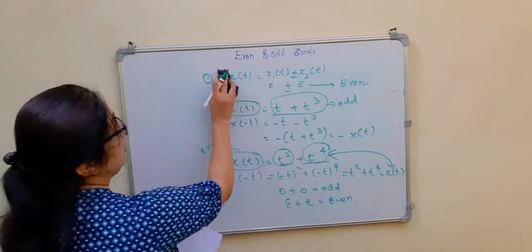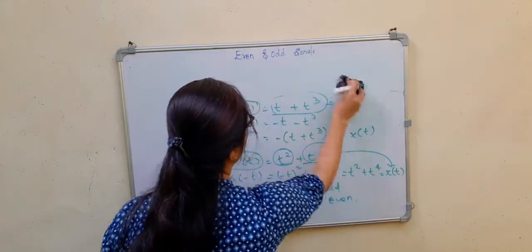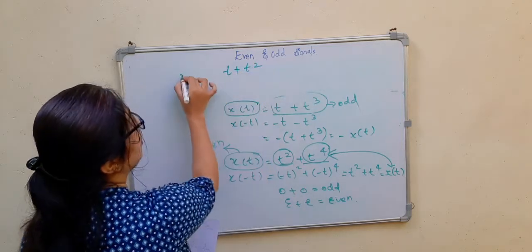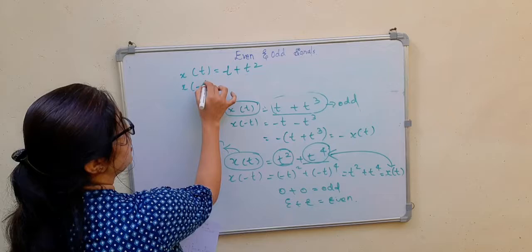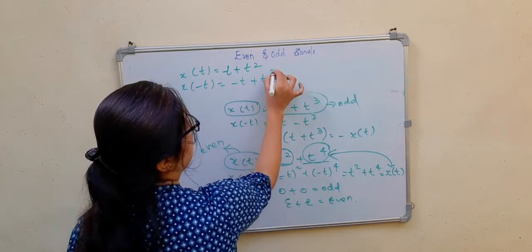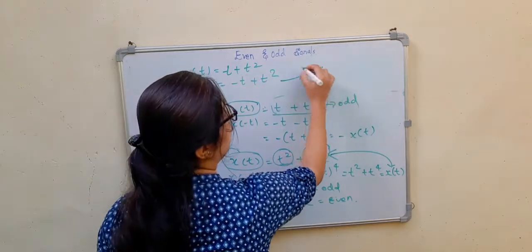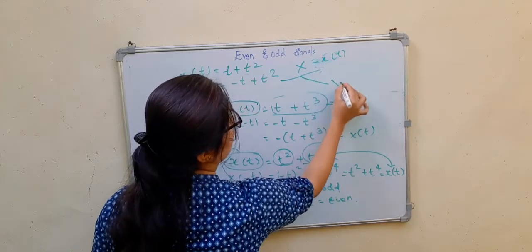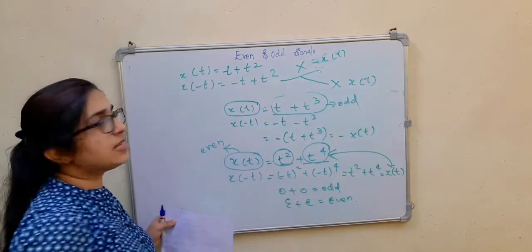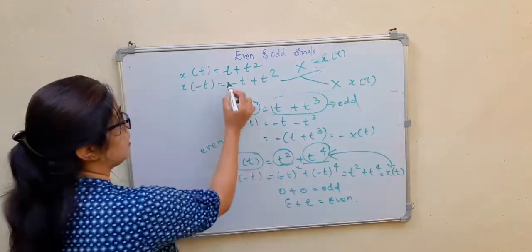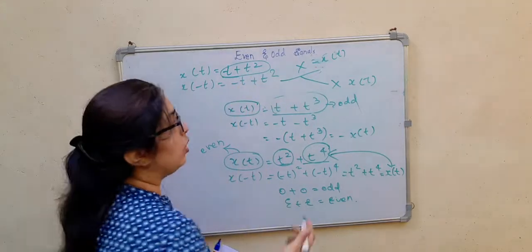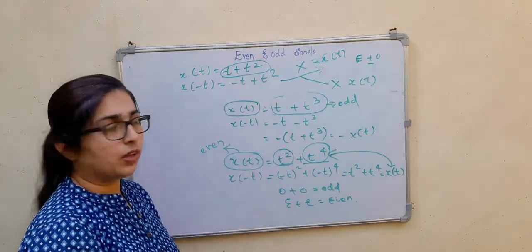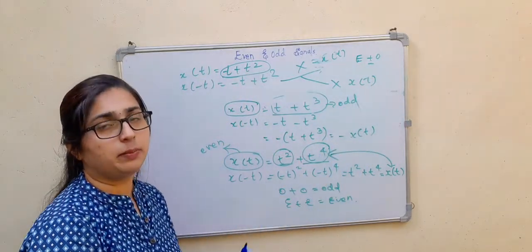But if I take a signal where one is even and another one is odd, say t plus t square, then x(-t) will be -t plus t square, which is not equal to -x(t) and not equal to x(t). So it is neither even nor odd. So we cannot comment on that. If it is the addition or subtraction of an even and an odd signal, we cannot say whether the resultant signal will be even or odd.